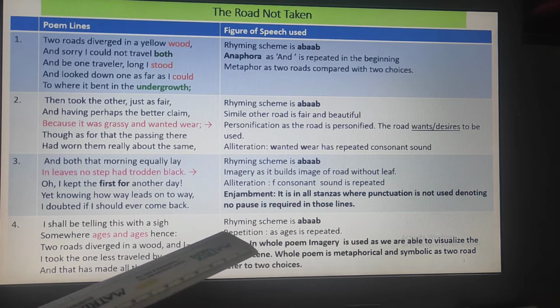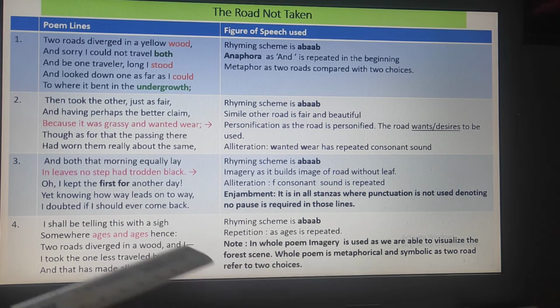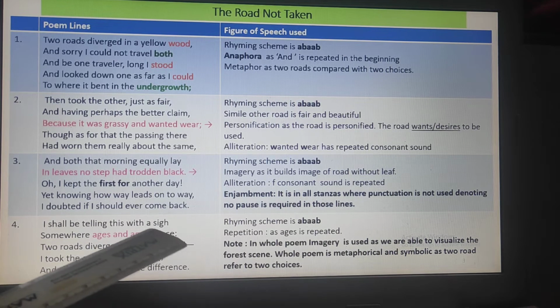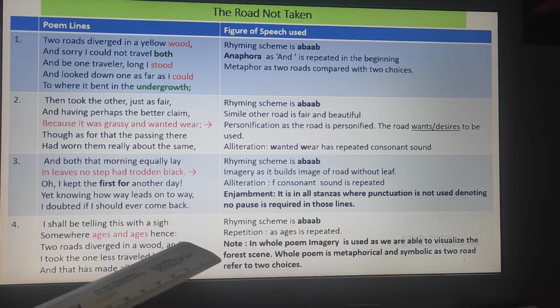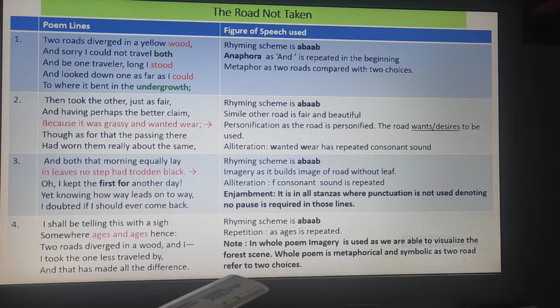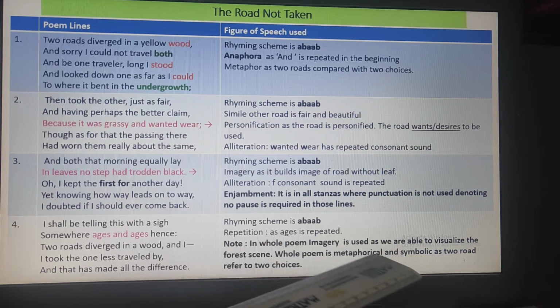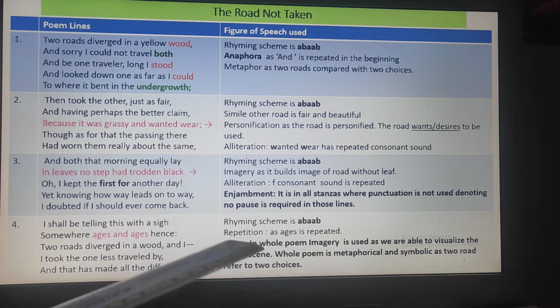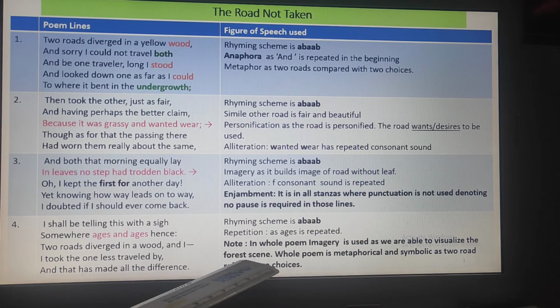Now coming to the last stanza, again the rhyming scheme is there. Repetition is there because ages and ages, the word is repeated. Why? To have more emphasis. And then I have given you a note to say that imagery is used in many places in this poem to help the reader visualize the forest scene.